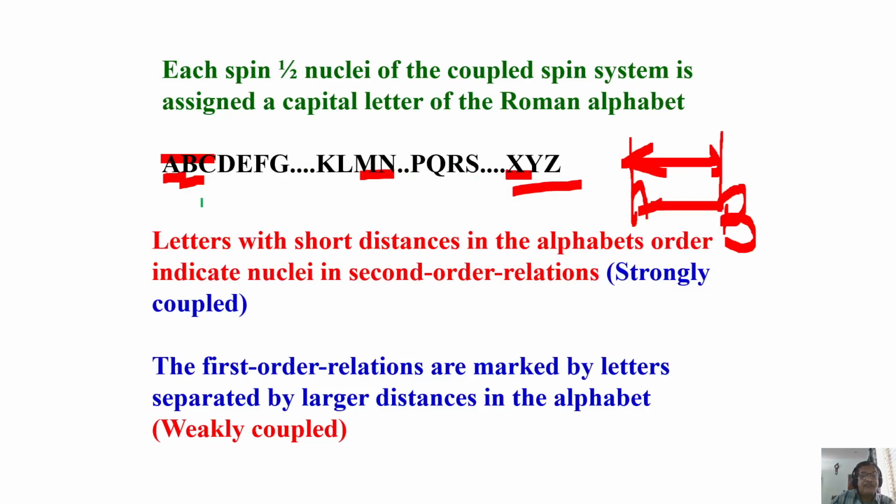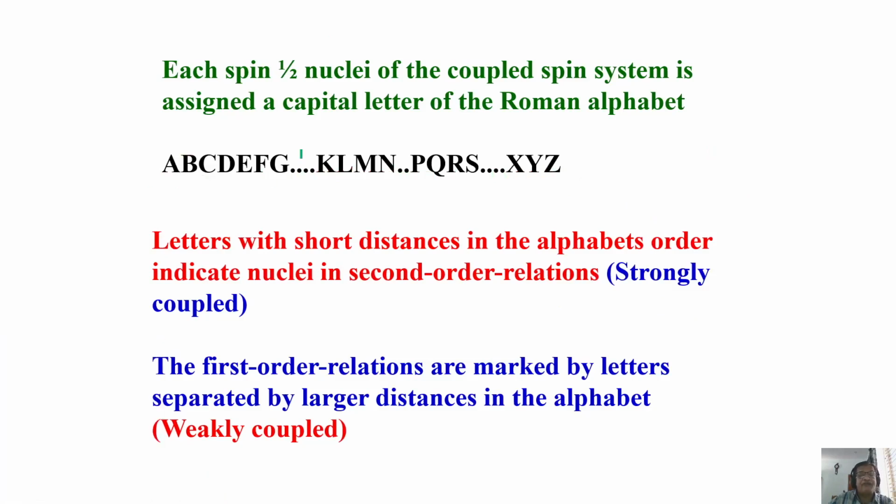That shows if three spins are weakly coupled, I can write A, M and X. If only two are coupled, A and X. If four are coupled, I'll say A, K, P, X. That is a four spin weakly coupled system. Now on the other hand, if I have two spins which are strongly coupled, I'll write AB. Three spins strongly coupled, I'll write ABC. This is the nomenclature. For strongly coupled, you have to write letters next to each other. This is a simple thing.